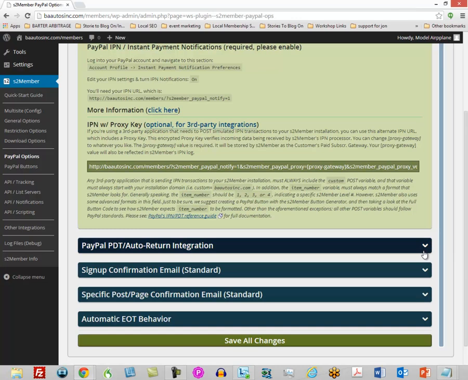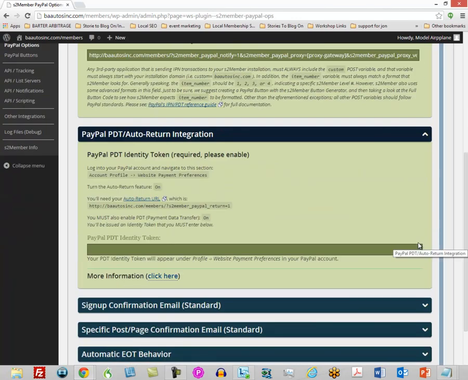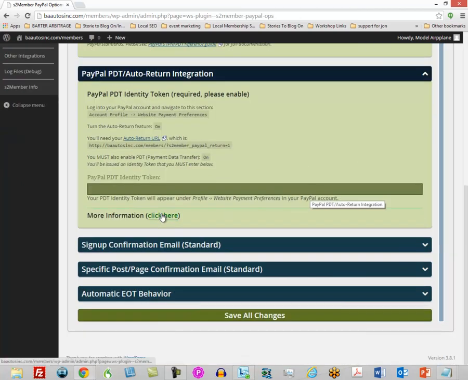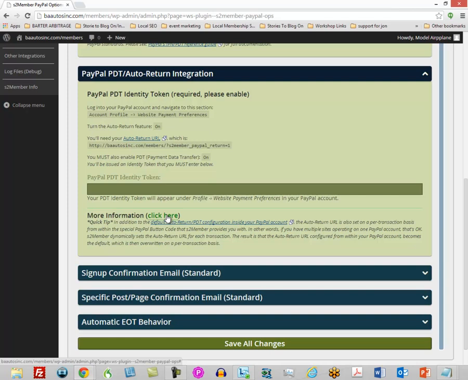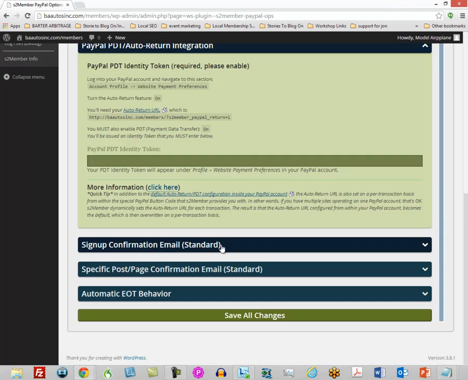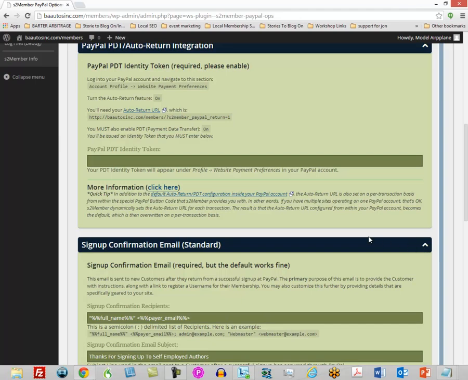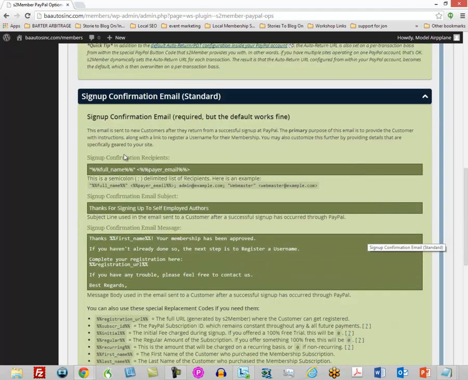Now what you're going to do is take a look here. You've got a PayPal PDT ID identity token. Once again, we're not going to use this information. We are using a proxy through S2 member, through JVZoo. Now we're going to use the standard communication email. And once again, this is going to be handled primarily through JVZoo.